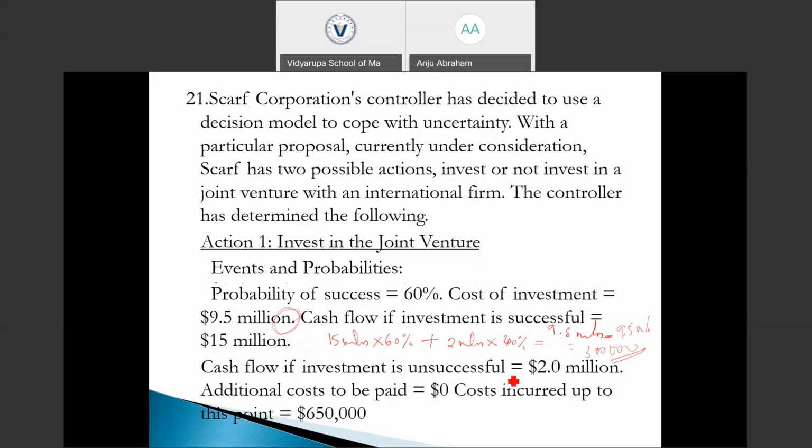We could ignore the cost incurred up to this point because they are sunk costs. Because any future decision is not going to change the cost that we incurred up to this point. They are sunk costs and they are irrelevant to the decision making process. We do not need to consider the sunk cost. So the expected value from investing in this joint venture is going to be 300,000.